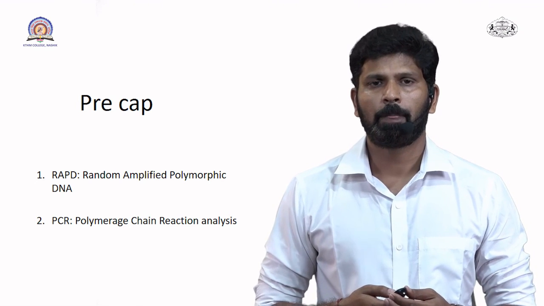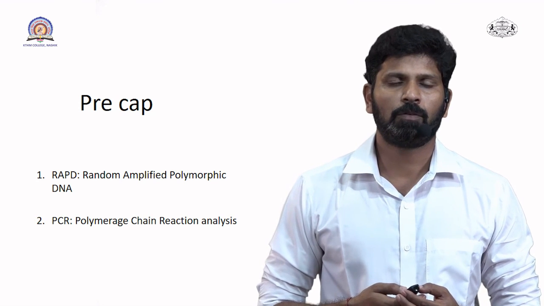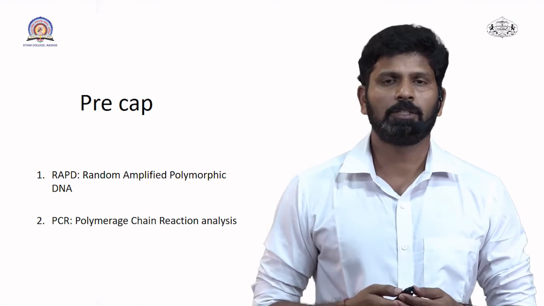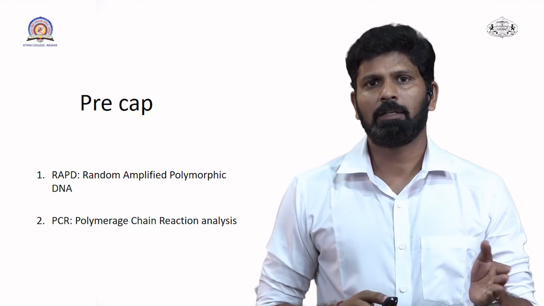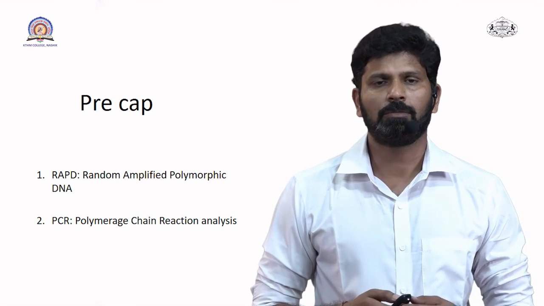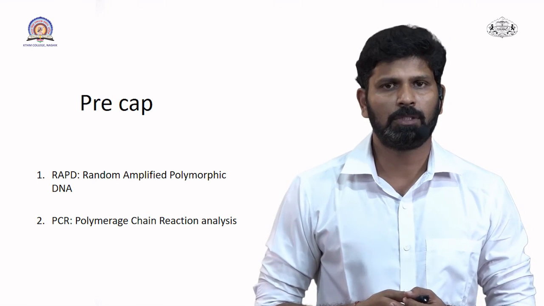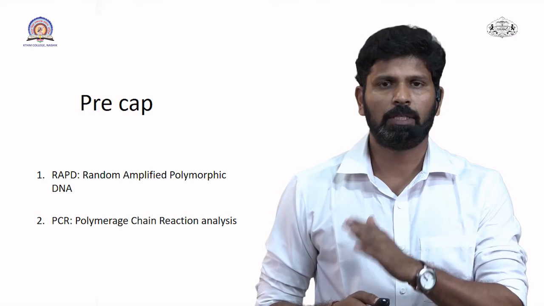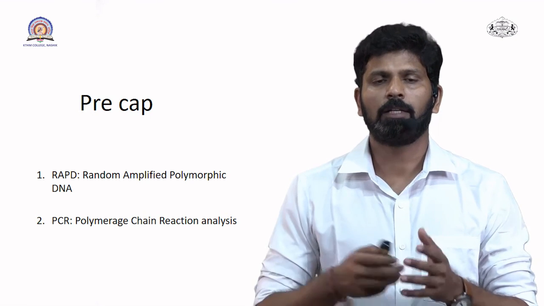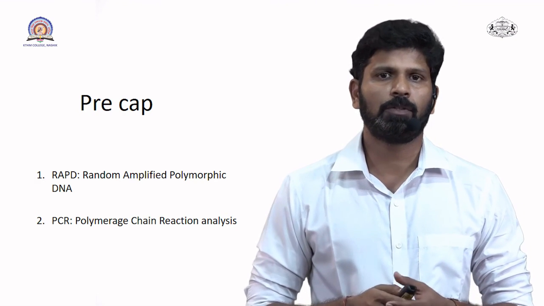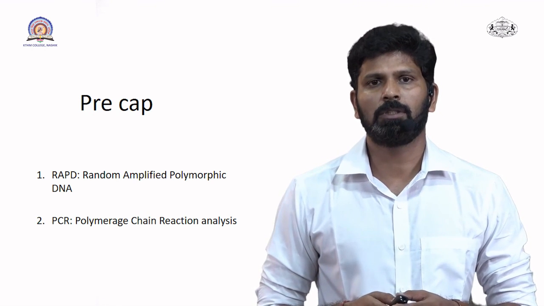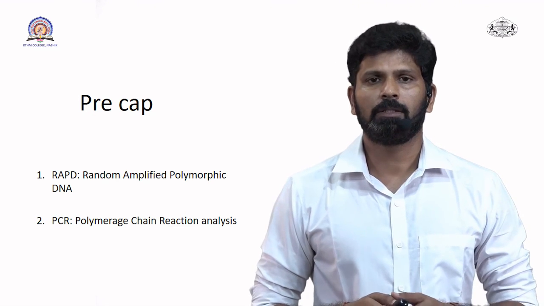In RAPD, random amplified polymorphic DNA, we again use different sophisticated instruments, and PCR itself has one of the methodologies which is used for the amplification of the DNA, and with the help of amplification and other techniques which are aligned with it, we can find out the polymorphism in DNA. So in the next lecture we are going to discuss the RAPD and then PCR.